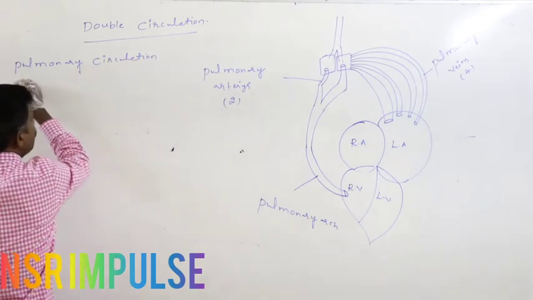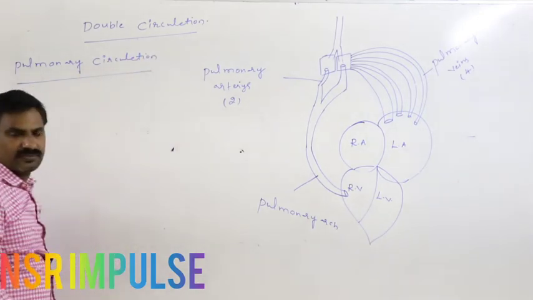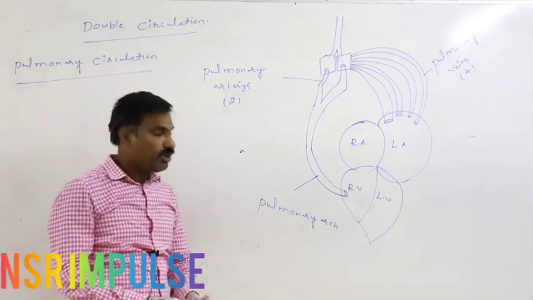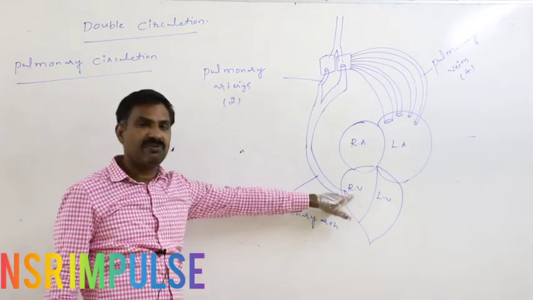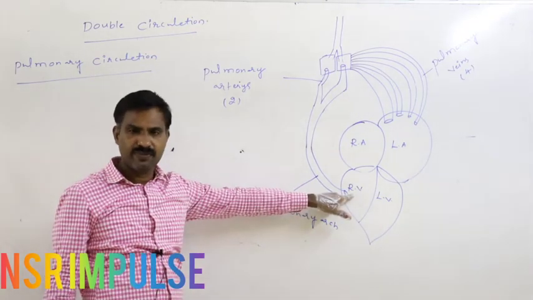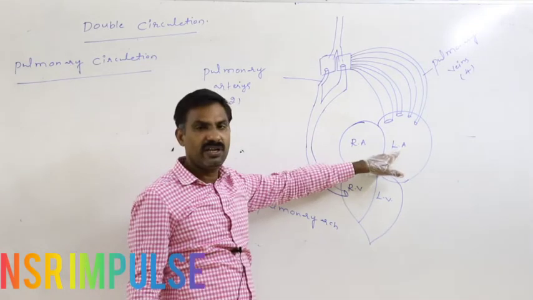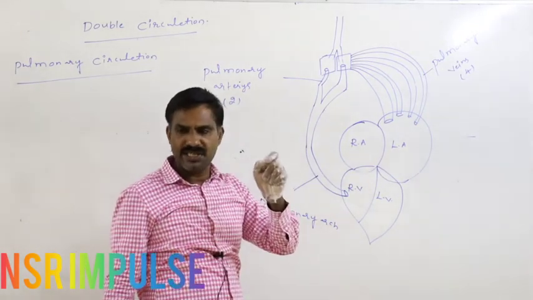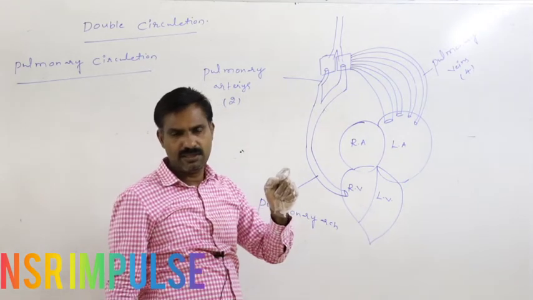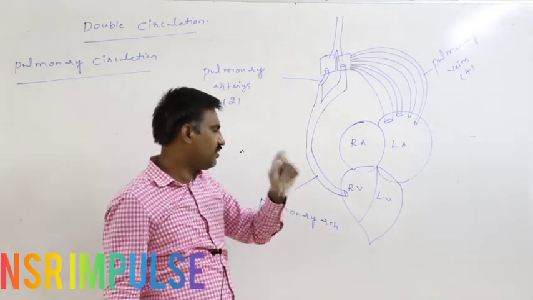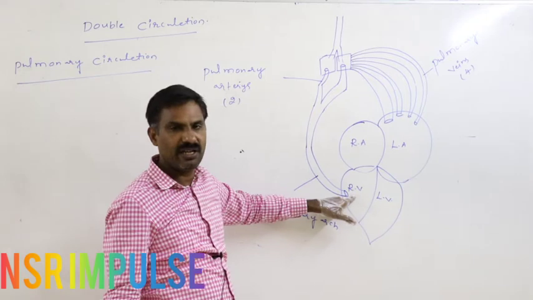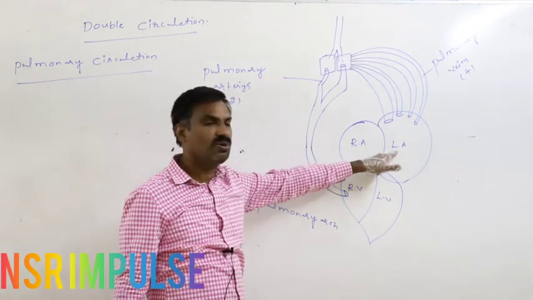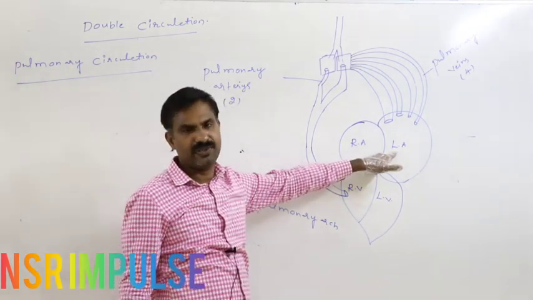Pulmonary circulation always begins with the right ventricle and ends with the left atria. Pulmonary circulation, that is the lesser circulation, begins with the right ventricle, ends with the left atria.